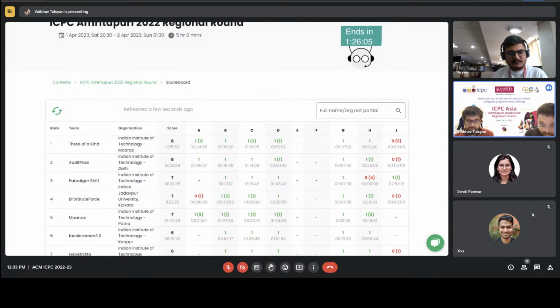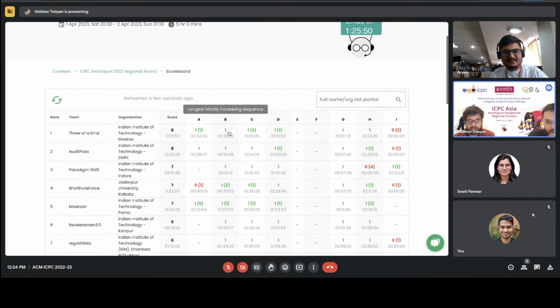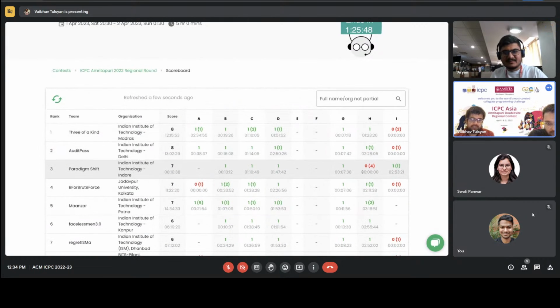Yeah, and I think now it's only going to be tough for them to catch up because they have 4 WAs, which is like 80 minutes of time penalty in the gadget. But because they've solved IE, it's a big leap for them. If they can get to 9 problems solved, they have a chance. They have a chance to win by a problem.